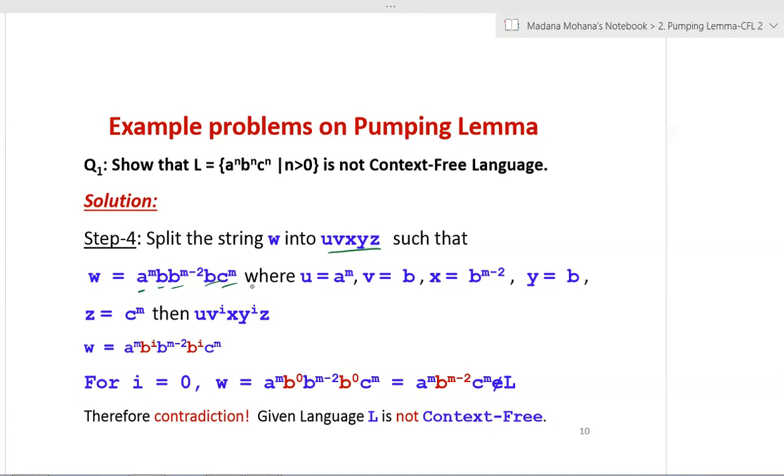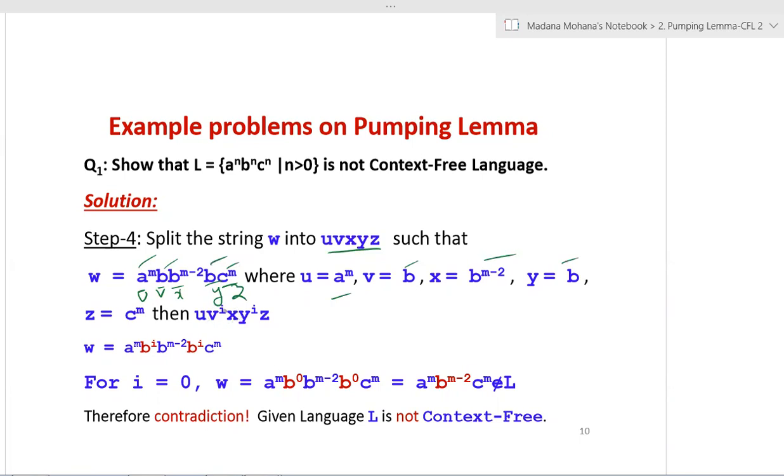So now in this split, you can convert into U, V, X, Y, Z format, where U is a^m, V is b, then X is b^(m-2), then Y is again b, then Z is c^m.